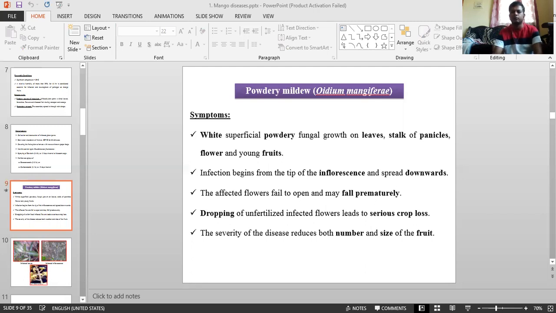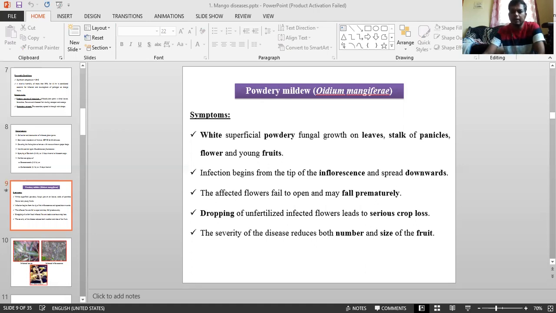It is a cooler climatic disease and causes infection from December to March. Due to poor fruit set and heavy flower and fruit drop, it causes 70 to 80% yield loss in severe cases. You have to keep this in your mind. This is the major thing.